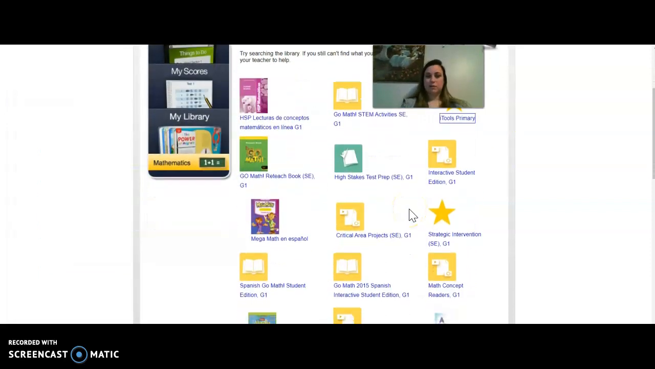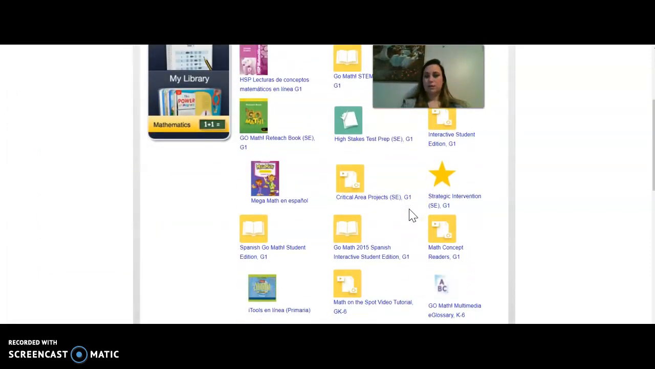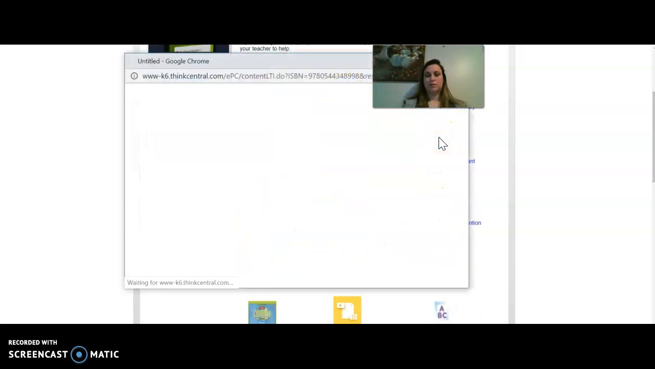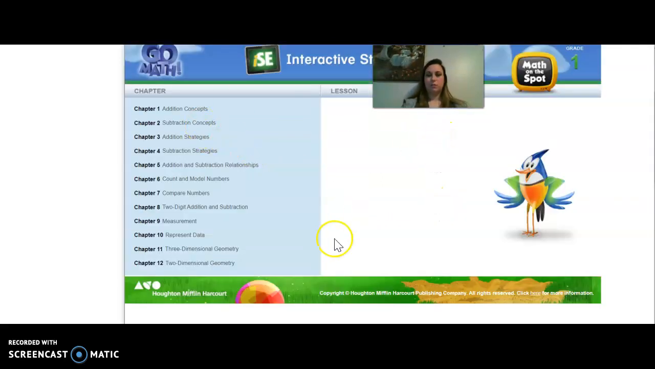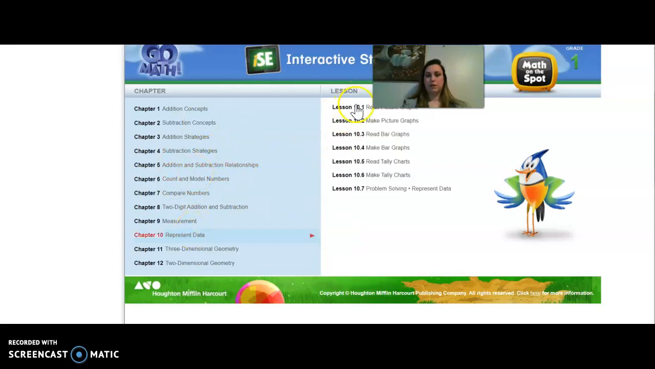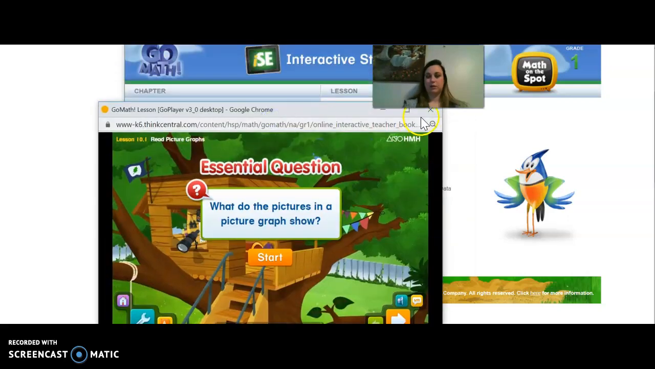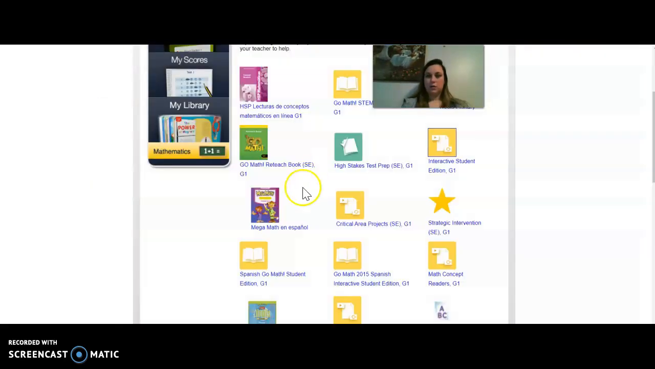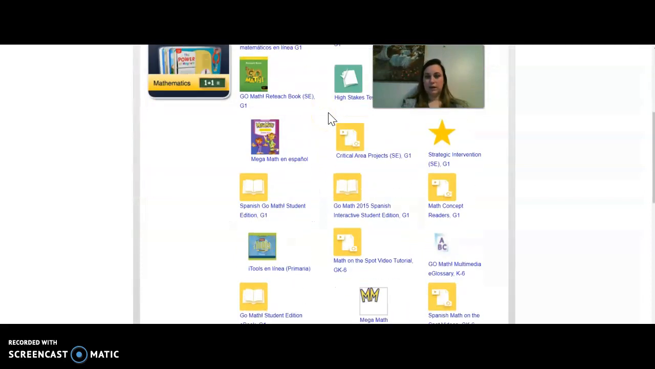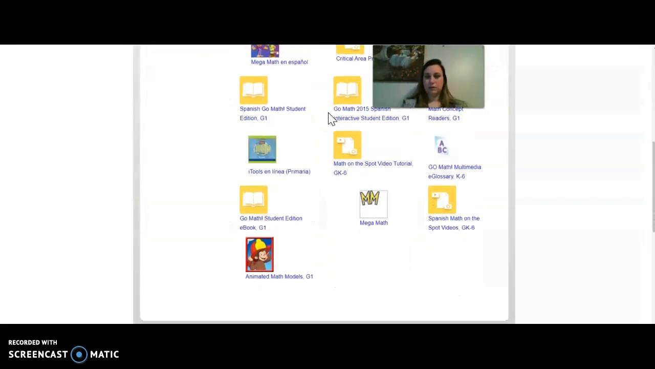Besides that, on your library, interactive student edition will bring you to the bird again. We are on chapter 10, and today we're on lesson 1. It brings up that same thing that I've already shown. Besides that, I don't know that anything else is needed.